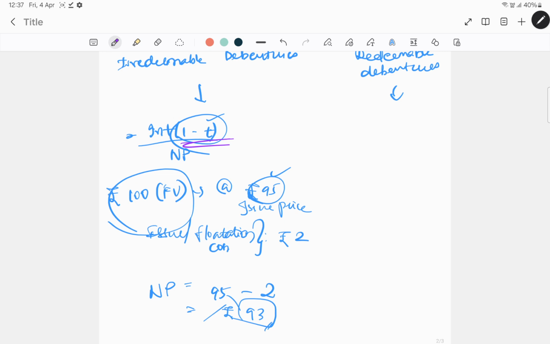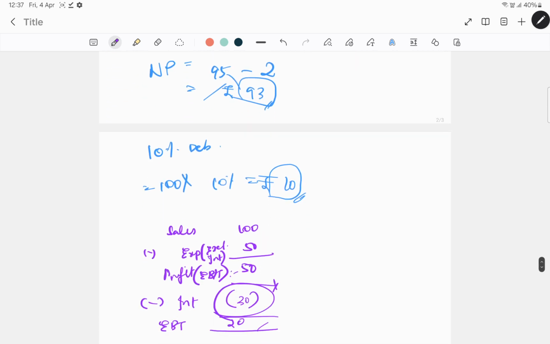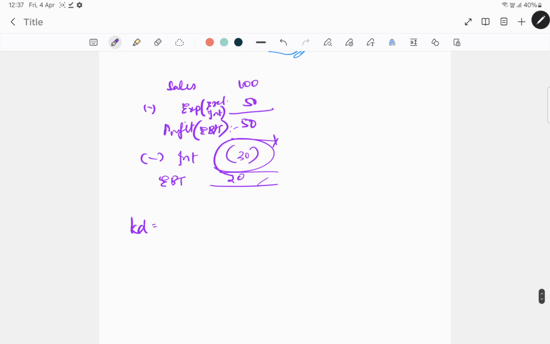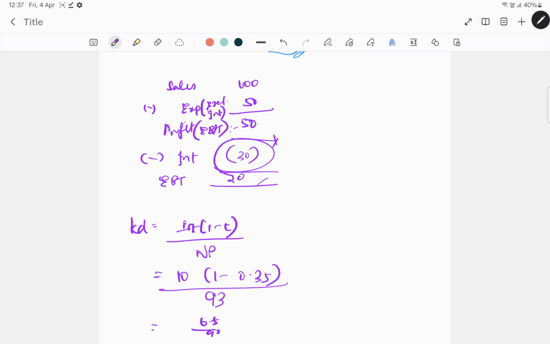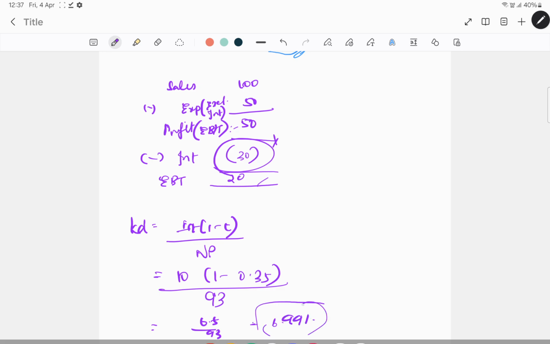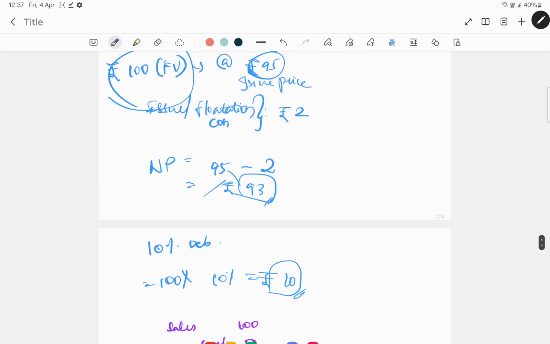So how do you calculate the KD in this case? Based on the above details, if we calculate, KD will be equal to interest into 1 minus T divided by net proceeds. Interest is 10, let's say for example tax is 35%, divided by NP, net proceeds, is 93. So 10 into 0.65 comes to 6.5 divided by 93, so that should give you 6.99% will be the KD in this case.